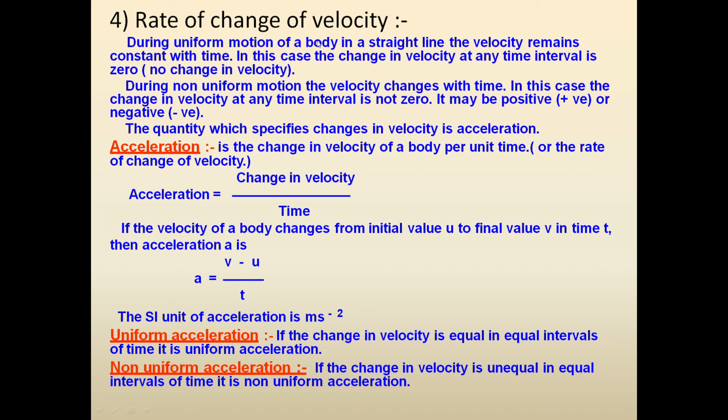For uniform motion of a body in a straight line, the velocity remains constant with time, that we know. When motion is uniform and the motion is in a straight line, then velocity remains constant. So in this case, acceleration will be 0 because there is no change in the velocity. The body is moving on a straight path and the speed remains fixed. Therefore, there is no change in velocity. In this case, acceleration will be 0.